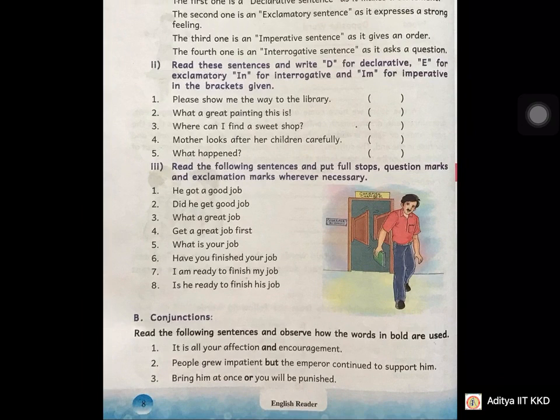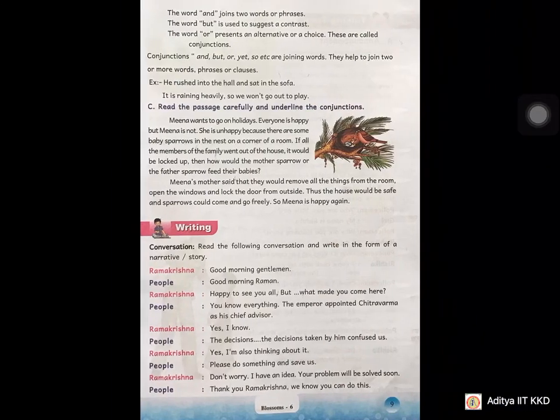Here one more exercise also they have given on the same page. Conjunctions. Read the following sentences and observe how the words in bold are used. So here what did they give, children? They are asking you to read the following sentences and observe how the words in bold are used, the highlighted words. It is all your affection and encouragement. People grew impatient, but the emperor continued to support him. Bring him at once or you will be punished.